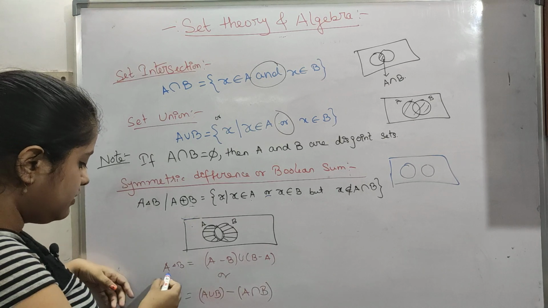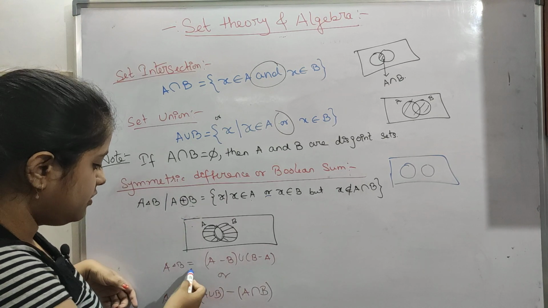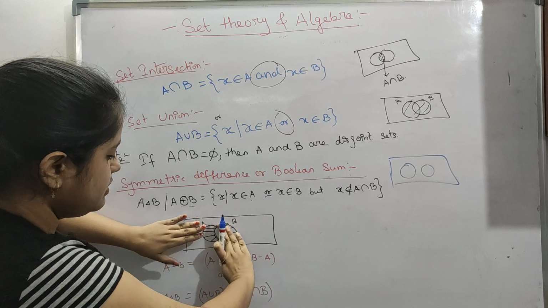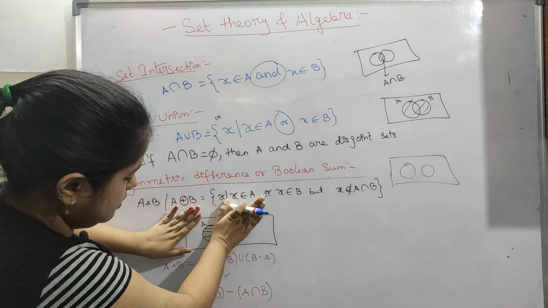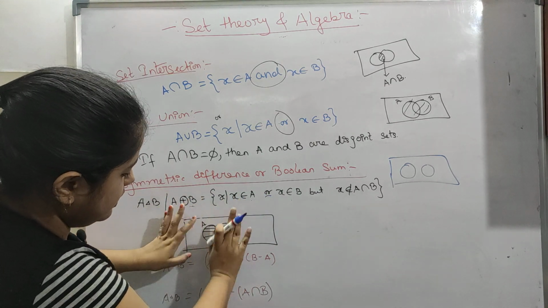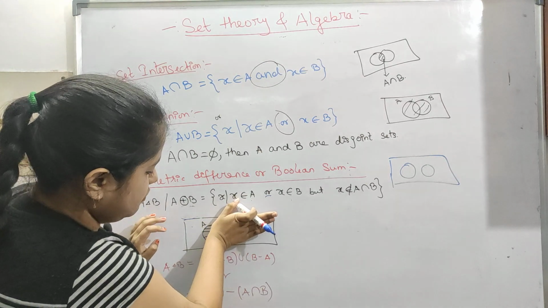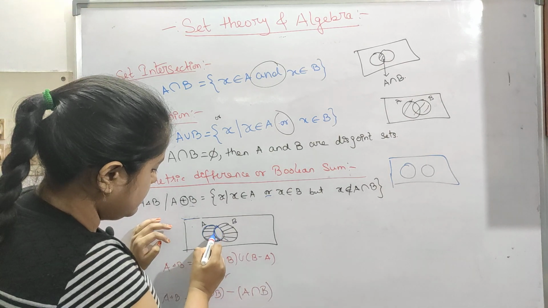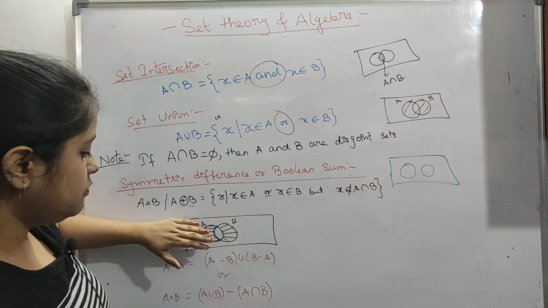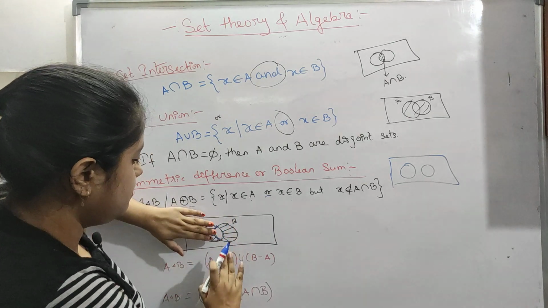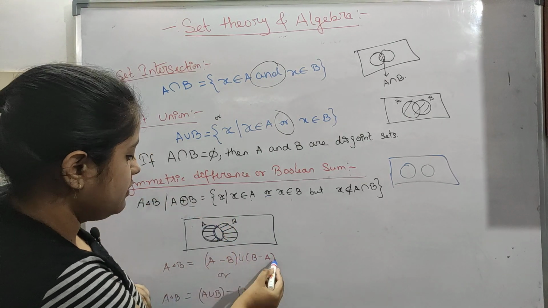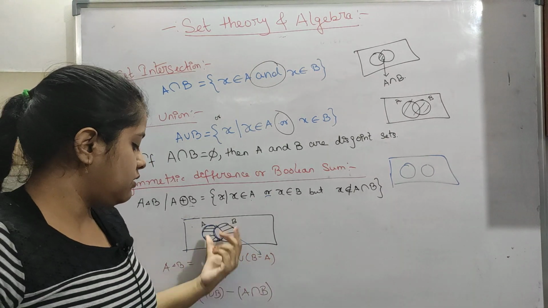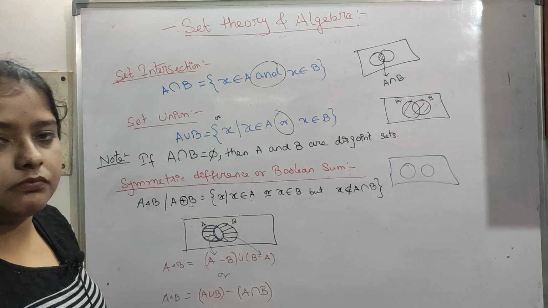So this can be derived like this: A symmetric difference B is equal to A minus B union B minus A. A minus B means this. A is this, B is this. If we remove B from A, this part will be there. Next we have to make a union of this with B minus A. This was total B, now if we remove the A part, this will be B minus A. This part will be B minus A, this part will be A minus B. The union of these two will be our result.